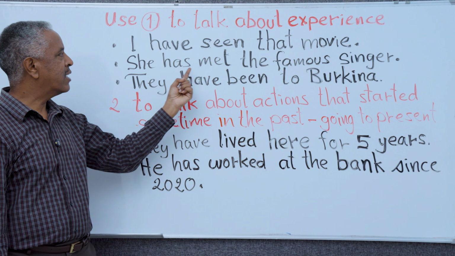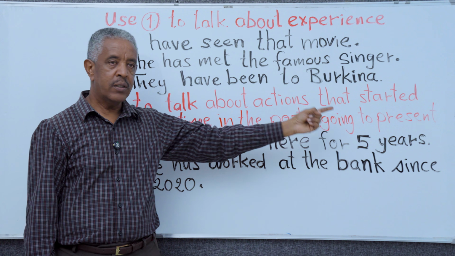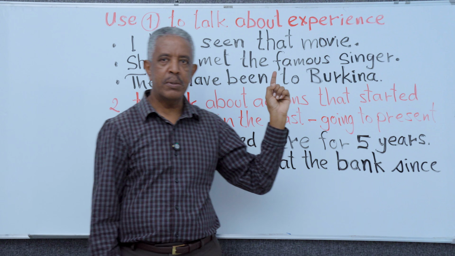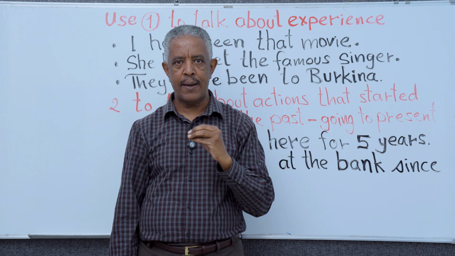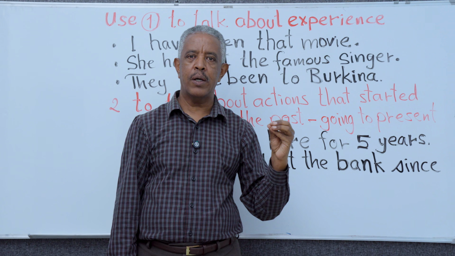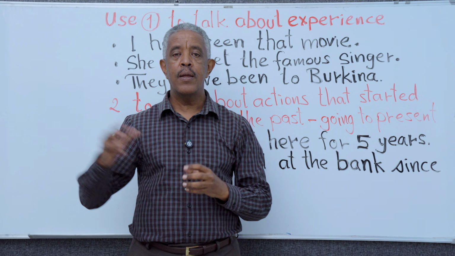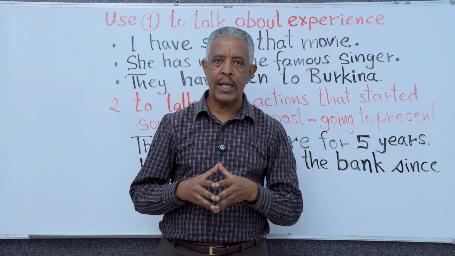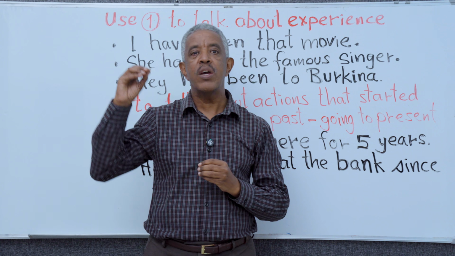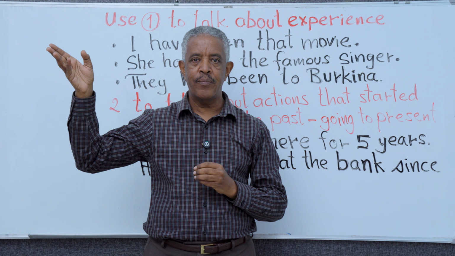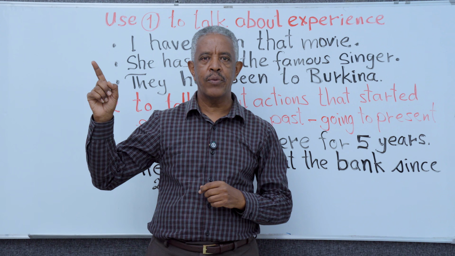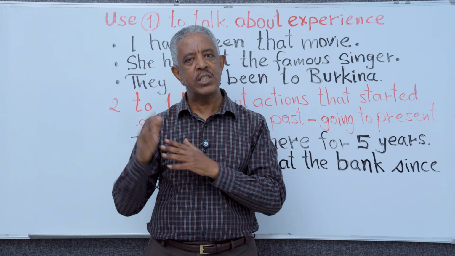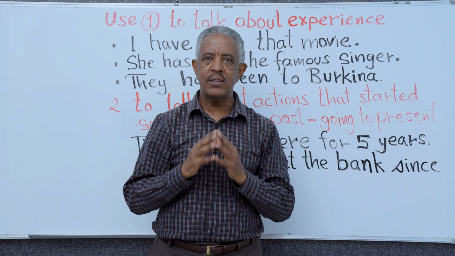Second, she has met the famous singer. She has met the famous singer. We are not talking about any specific day or specific time. But this girl we are talking about, she has met the famous singer. Maybe this girl was always telling us she wants to meet some famous person, Mr. A, let's say. Okay? So finally, after she met him, we say, oh, she has met that singer. Okay? What she was wishing to do, she has done it. She has met that singer.